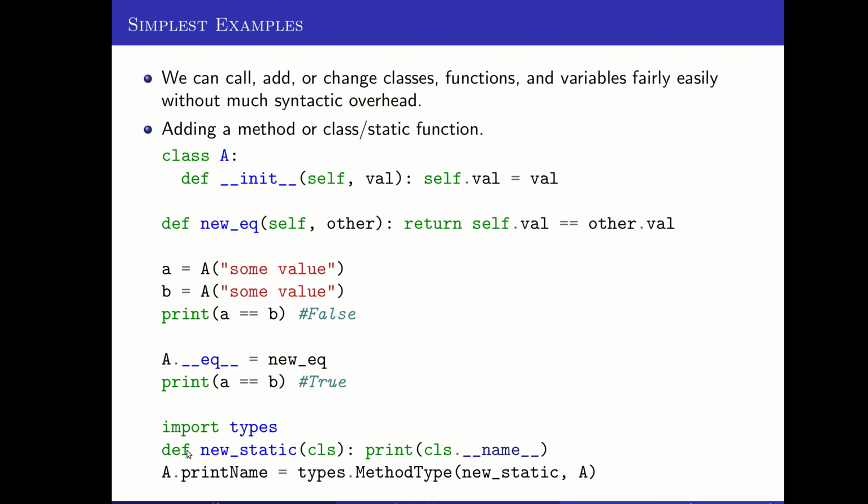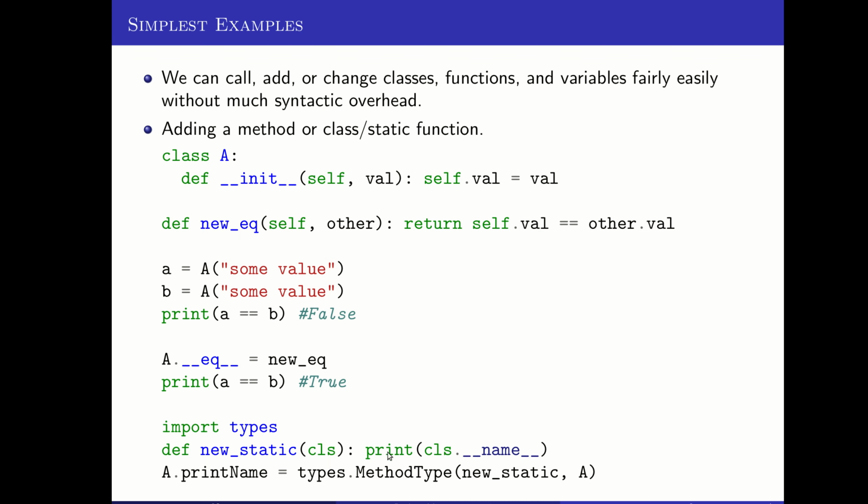We also can add static functions to the class. They need to take a CLS variable for the class itself. That's why they get called as a dot something, right? Because they belong to the class. And so here I've defined one that I call new static, and it prints out the class's name as given to it.